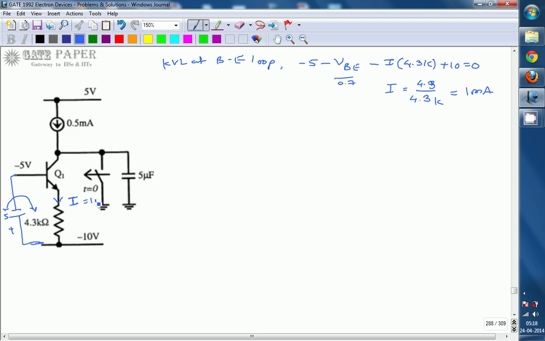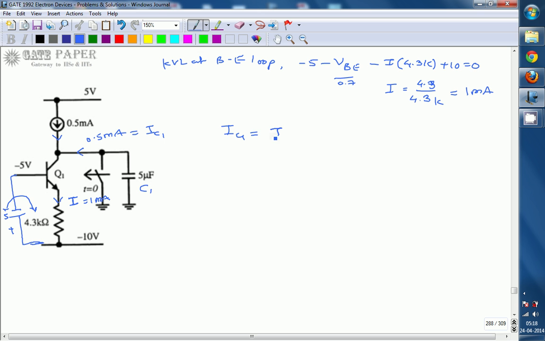This is 1 milliampere, but from this path you are getting 0.5 milliamperes, while the total is 1 milliampere. The other 0.5 comes in this way. This is IC1, the current coming from the capacitor C1.